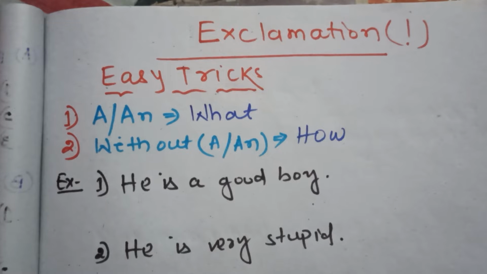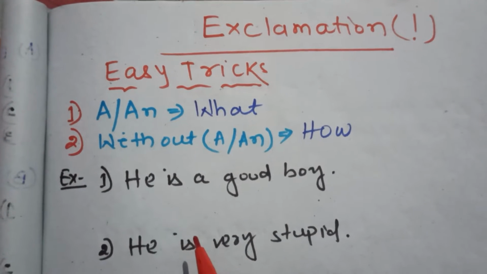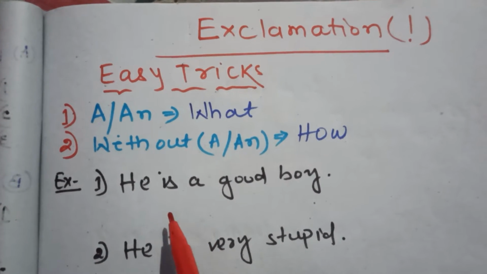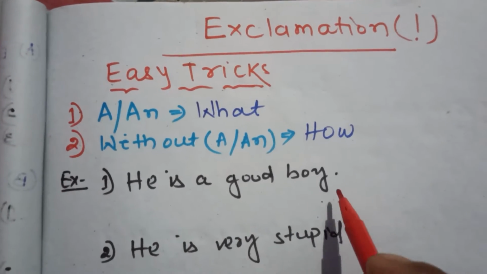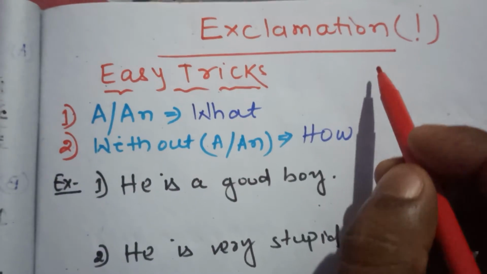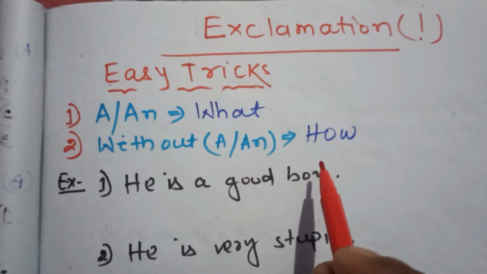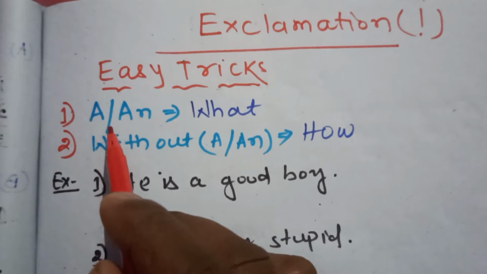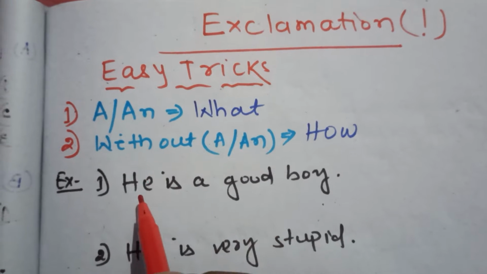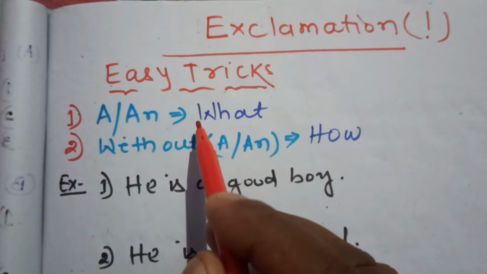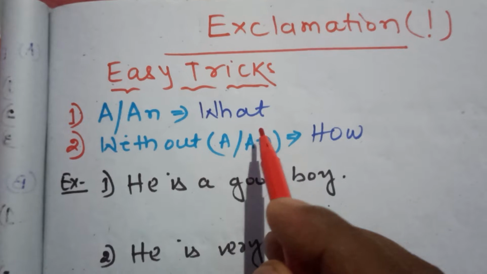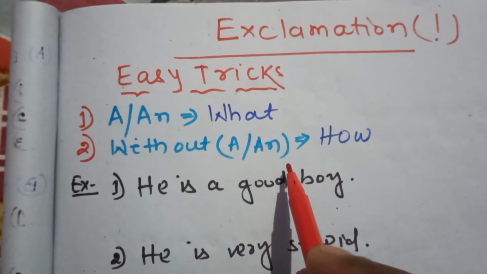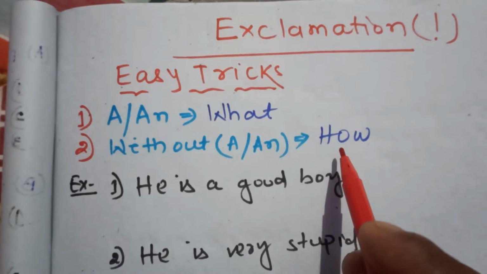It's a very easy trick how to change a declarative sentence into an exclamation sentence or exclamatory sentence. Very easy trick. If you find a or an in the declarative sentence, you must use what. Without a or an, you must use how.